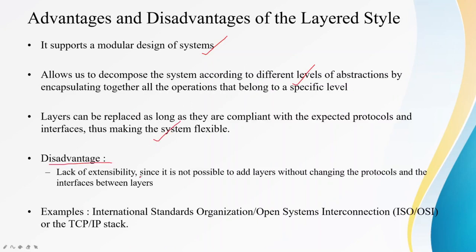Then what is the disadvantage? Lack of extensibility, since it's not possible to add layers without changing the protocols and interfaces between them. So you cannot add layers in between. You can only change it by changing the protocols and interfaces between the existing layers. So it's a bit difficult to change these things. Now examples are ISO OSI and TCP/IP as already discussed. So these are the examples of layered architecture.